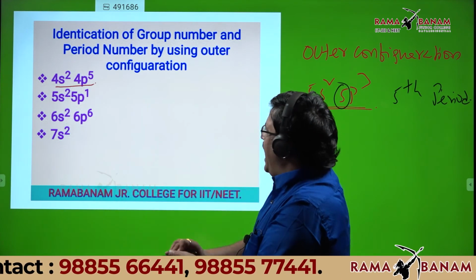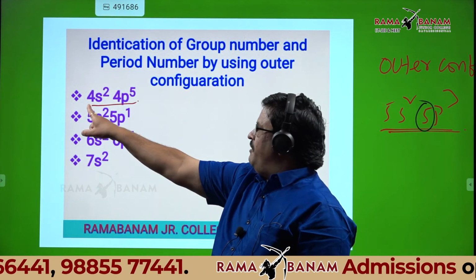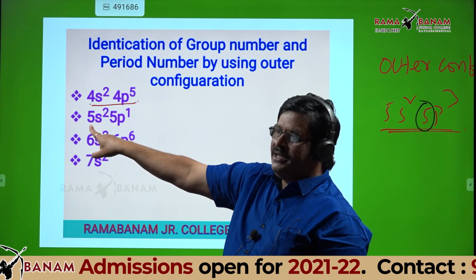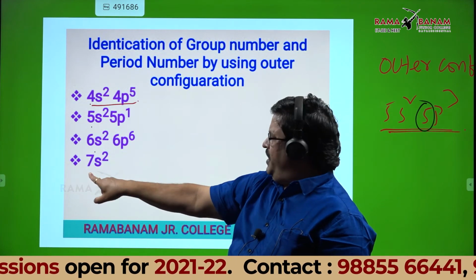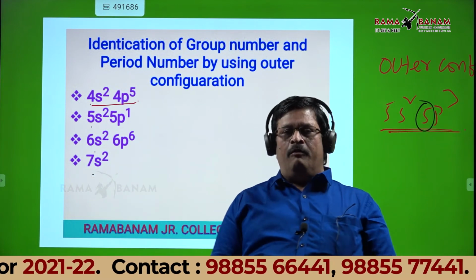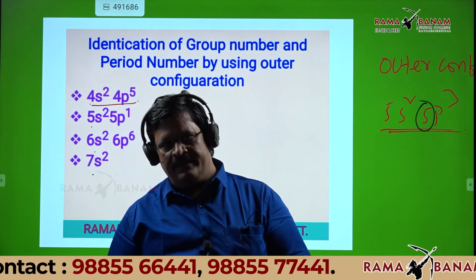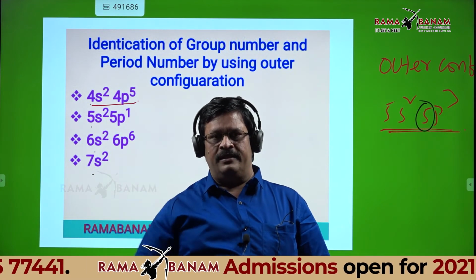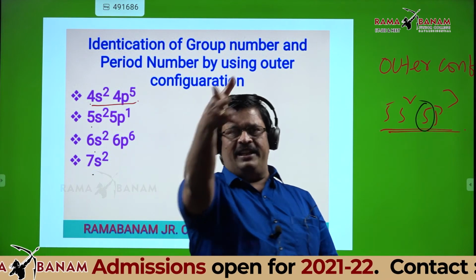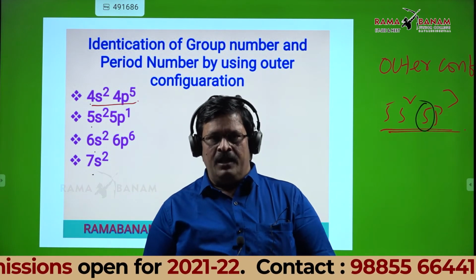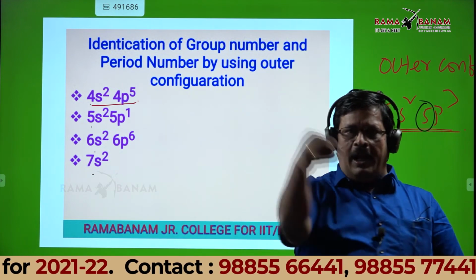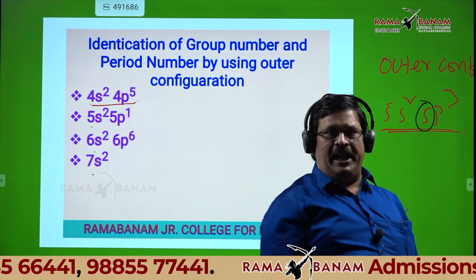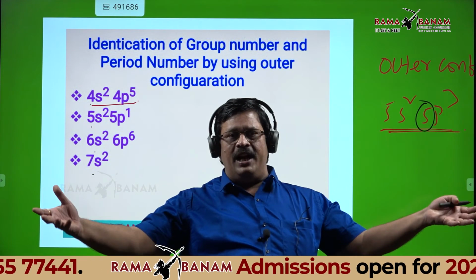Now coming to this slide. Which period is this element? 4th period, sir. Which period is this? 5th period. 6th period. 7th period. Where is the difficulty in that? Nothing is difficult here. Only logic is required. If the outer shell number is the period number, where is the difficulty in identifying the period number?